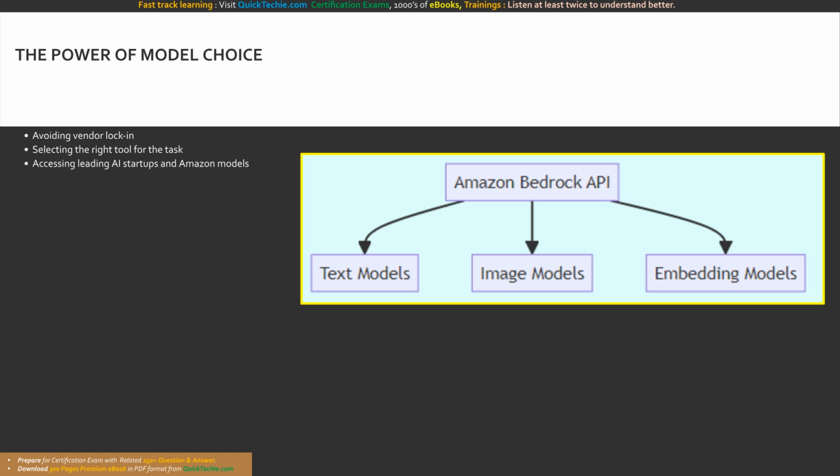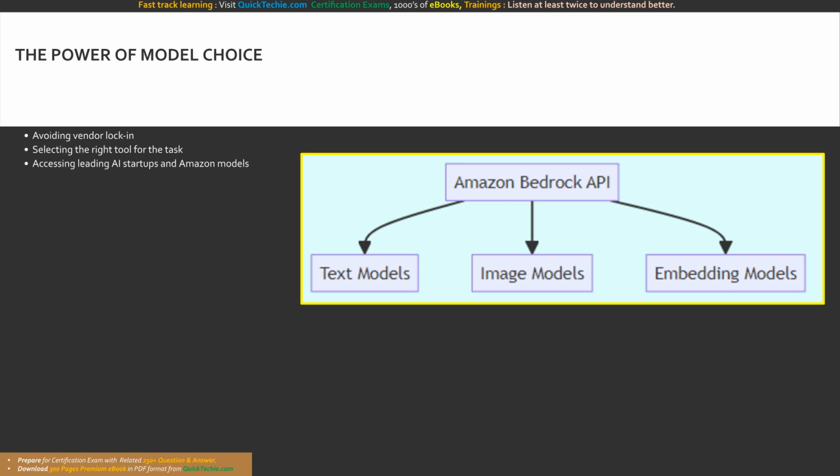You simply cannot. That is why Amazon Bedrock champions the philosophy of model choice. It provides a unified, serverless API that grants you access to a curated selection of the world's highest performing foundation models from leading AI startups and Amazon itself. This flexibility allows you to perfectly match the right model to your specific use case, balancing critical factors like cost, latency, and capability. Whether you need to generate highly realistic images, summarize massive legal documents, translate complex languages, or write production-ready code, Bedrock has a specialized model family ready to assist you.